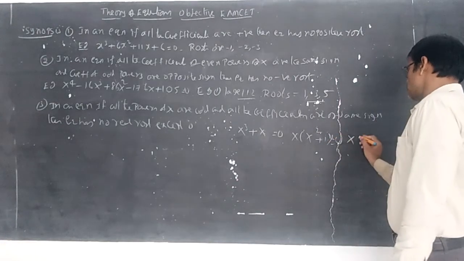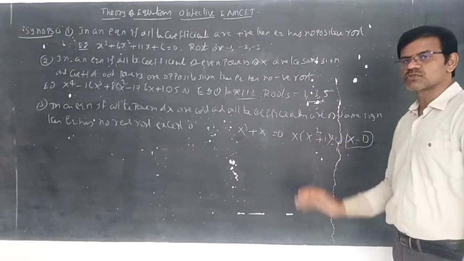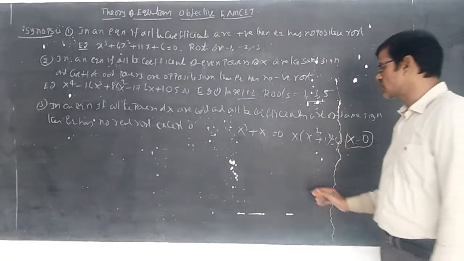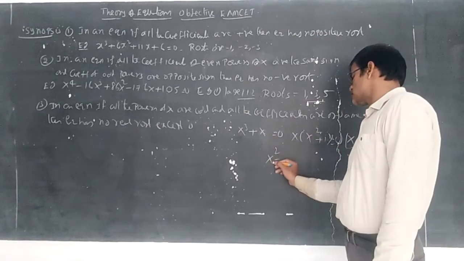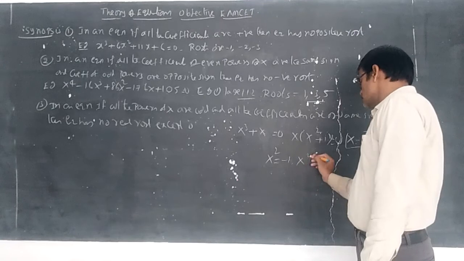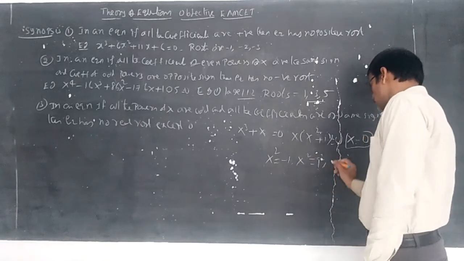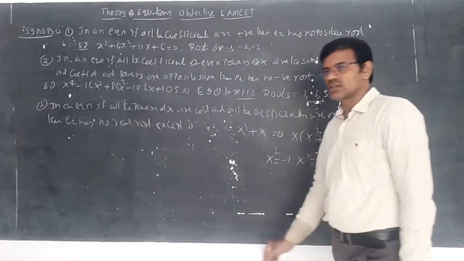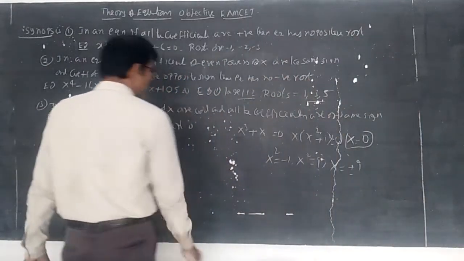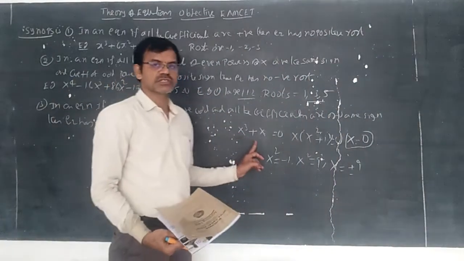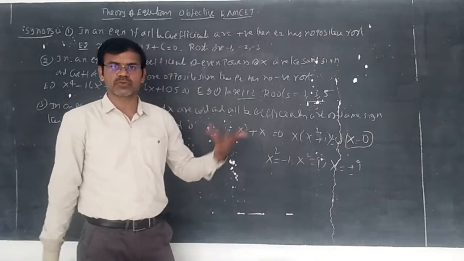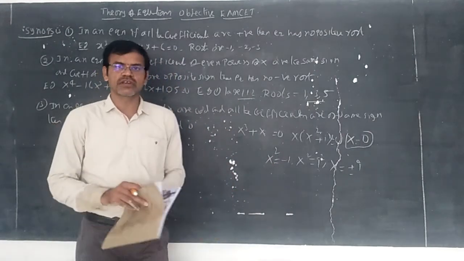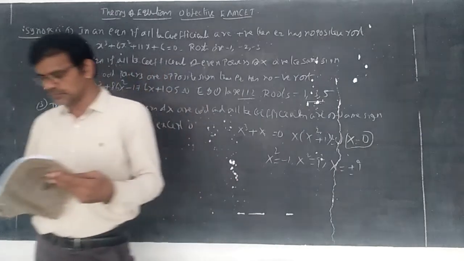So x is equal to 0 is the only chance. But if you take x square is equal to minus 1, then x square is equal to i square, so x is equal to plus or minus i, meaning imaginary. Therefore there is no real root. This is a simple example; you can take x power 5, x power 7 like that also. We can take the concept.